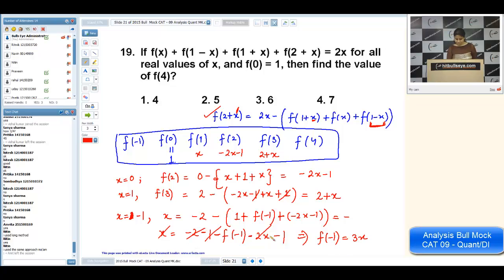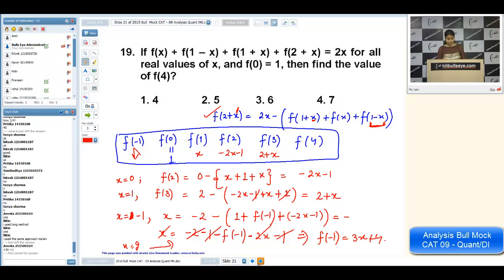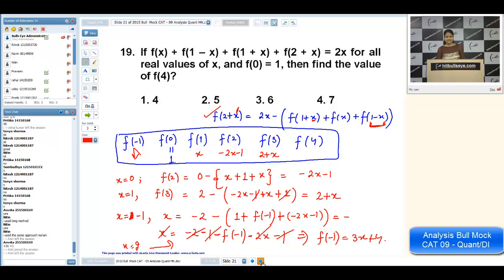3x plus 4. Yes, Nitin, I don't have any shortcut for this. f of minus 1, now you can put x as 2. Now you can solve it. You will get f of 4. You will get a single number independent of x. It will give you the f of 4 value.